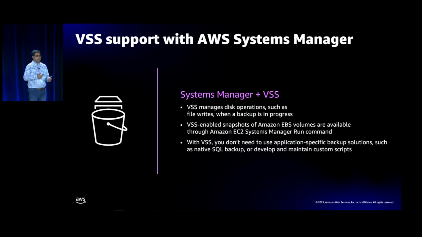For any VSS-enabled snapshots of EBS volumes, through AWS Systems Manager, you can use the Run Command to get access to that. And the benefit of VSS in Windows operating environments is that you don't need application-specific backup solutions, and can use VSS just to take application-consistent snapshot cuts. So again, if you need application consistency in a Windows environment, this would be one way to achieve it.